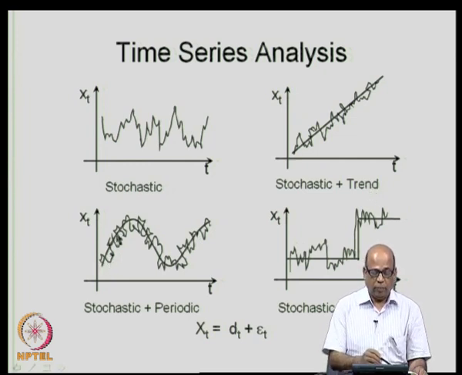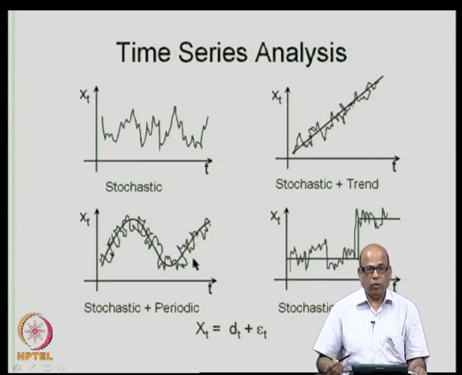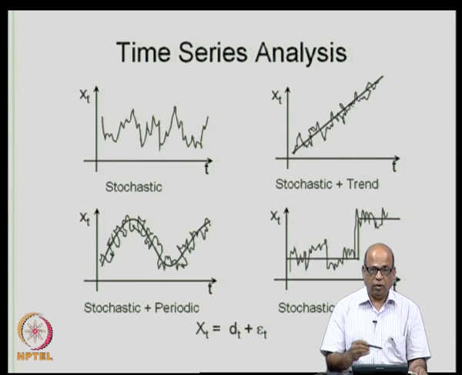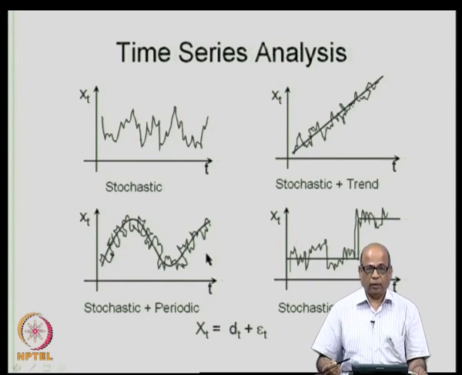Then you may have a periodic component, and the values are randomly fluctuating. So, you have a stochastic component around a periodic component. If you look at, let us say, monthly stream flows at a particular location in monsoon regions like ours, then you may have such periodic components prominent in that. Then you may also have cases where there is a jump.